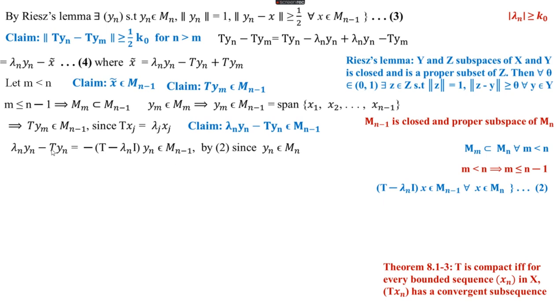So the left hand side is also an element of Mn minus 1. That means lambda n yn minus Tyn belongs to Mn minus 1. Together we get x tilde still belongs to Mn minus 1. So we are considering